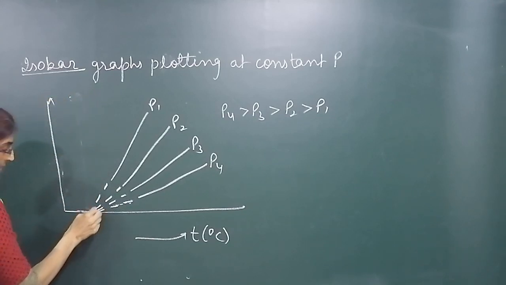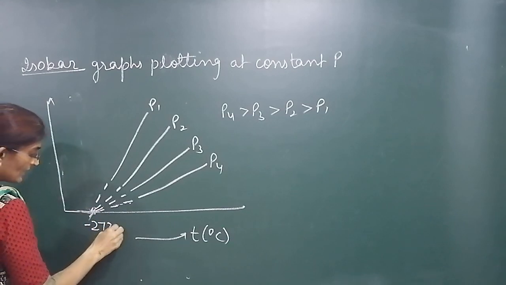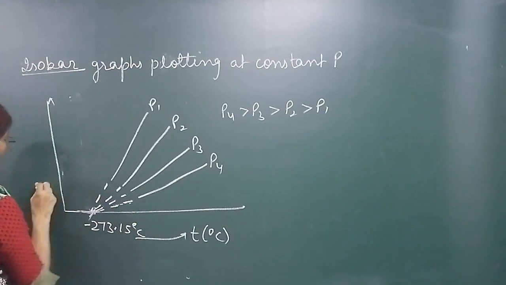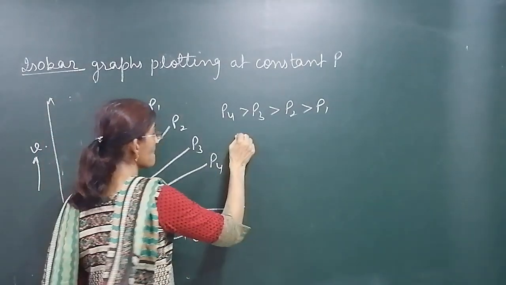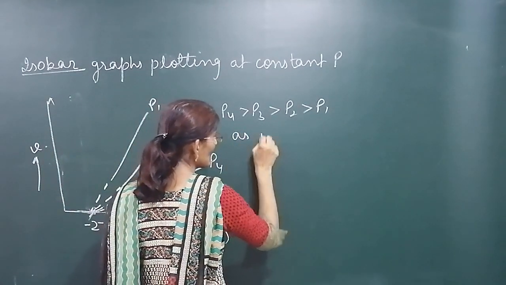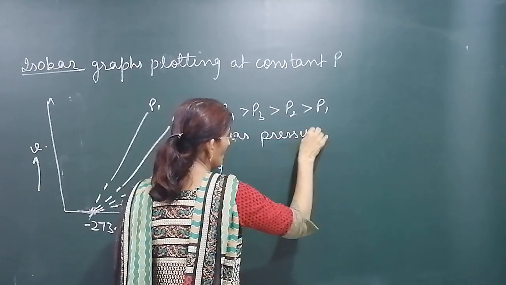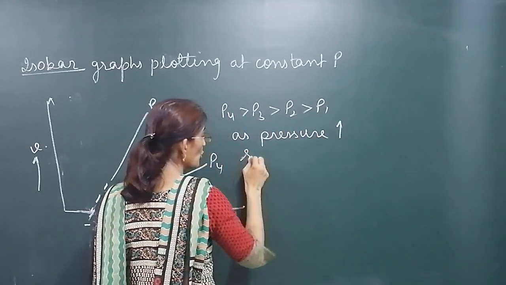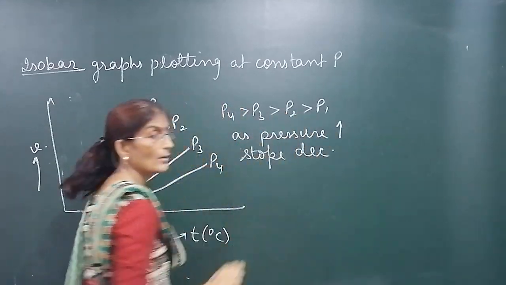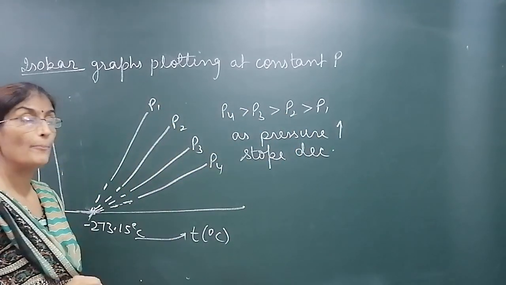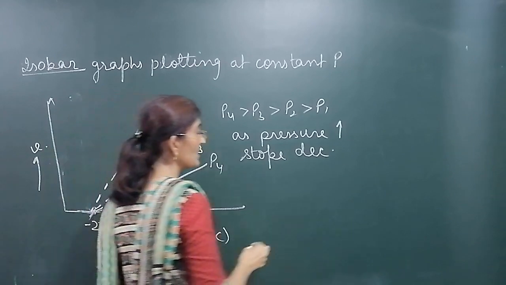This way. And this temperature is minus 273.15 degrees Celsius. Here will be volume. So as pressure increases, slope decreases. Clear?